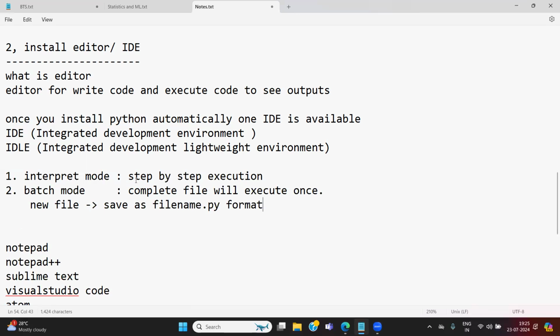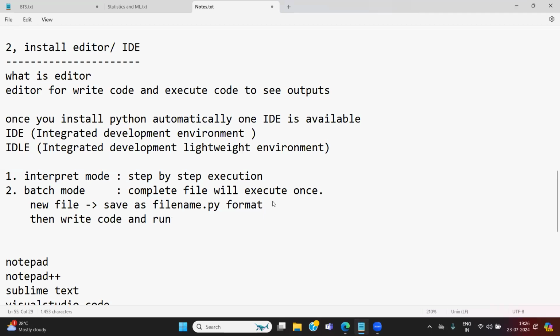I need to save my file as .py format, then write the code and run. That's it. Two ways of IDLE process: the first way is interpreter mode, the second way is batch. I will show two procedures: first interpret mode, second batch mode.